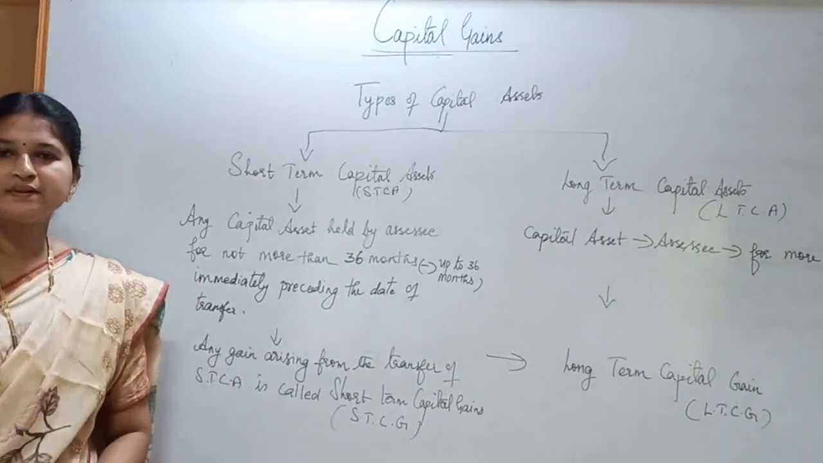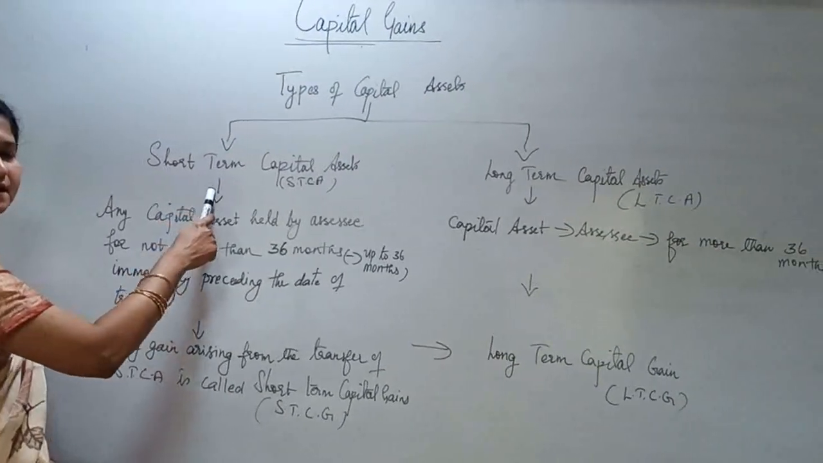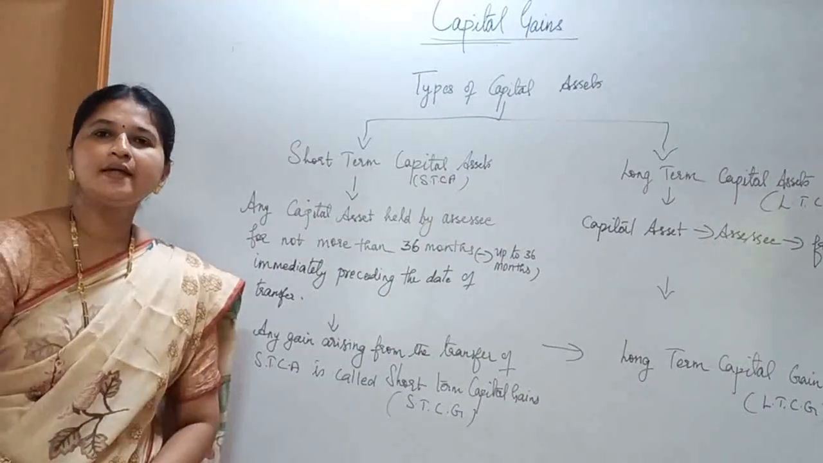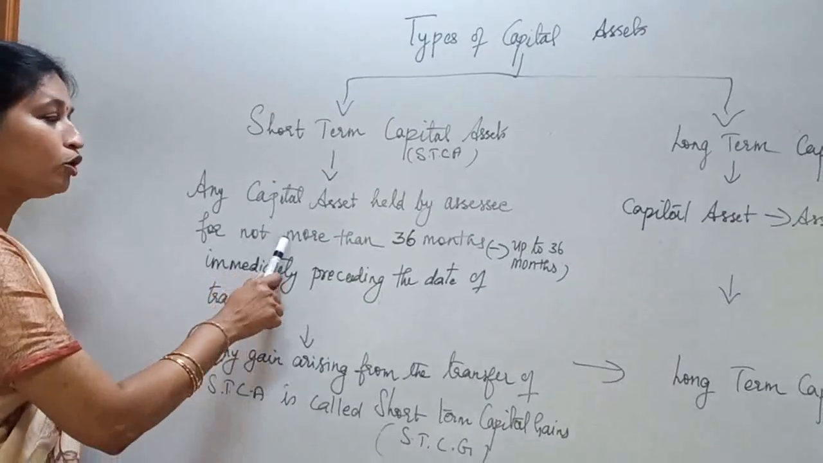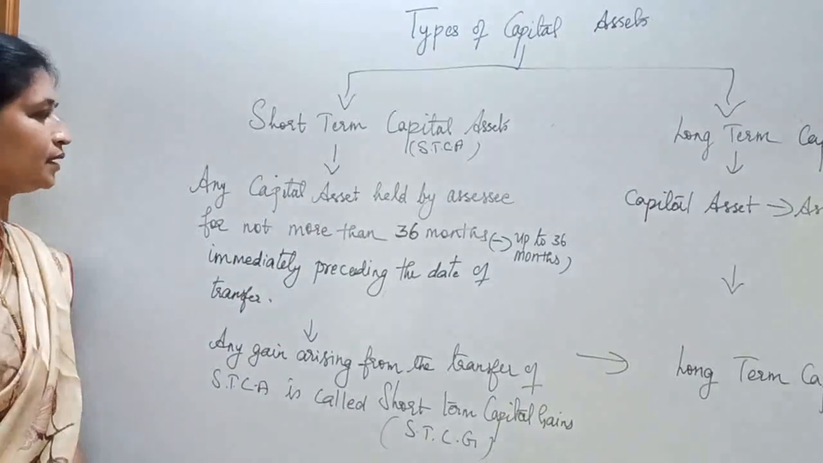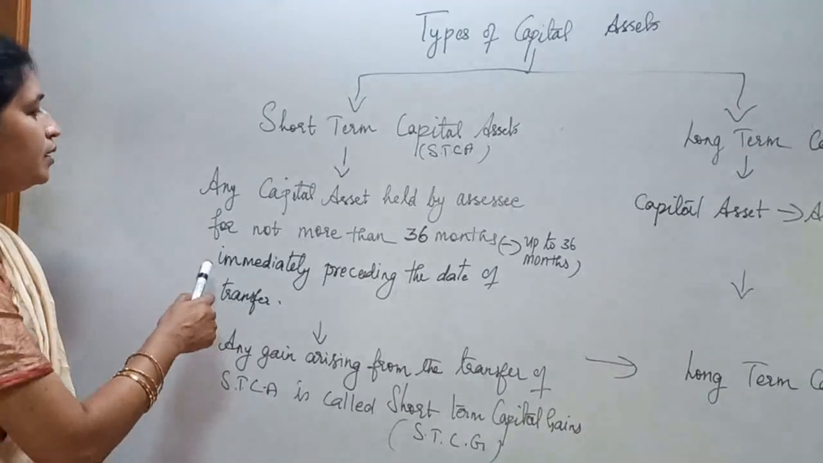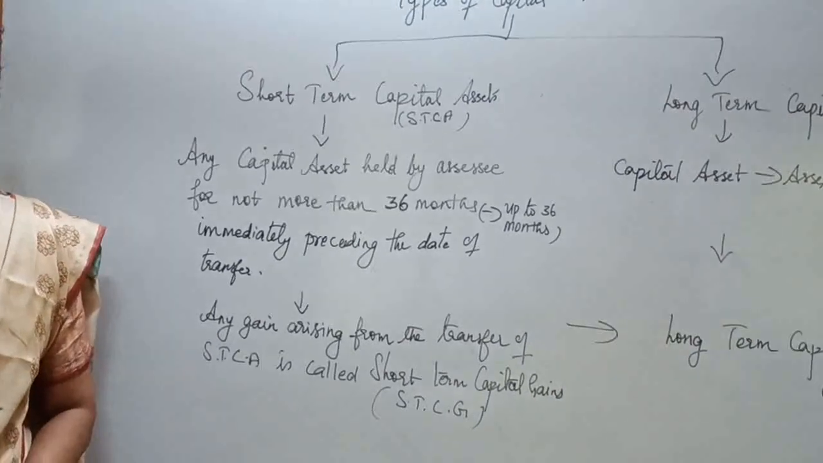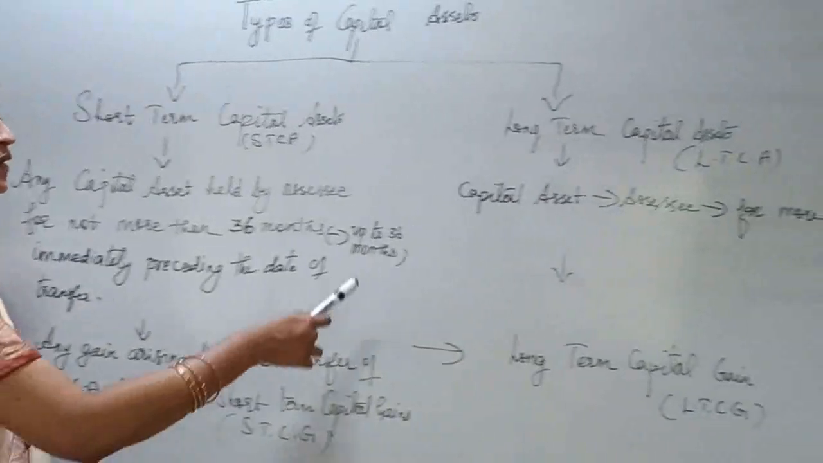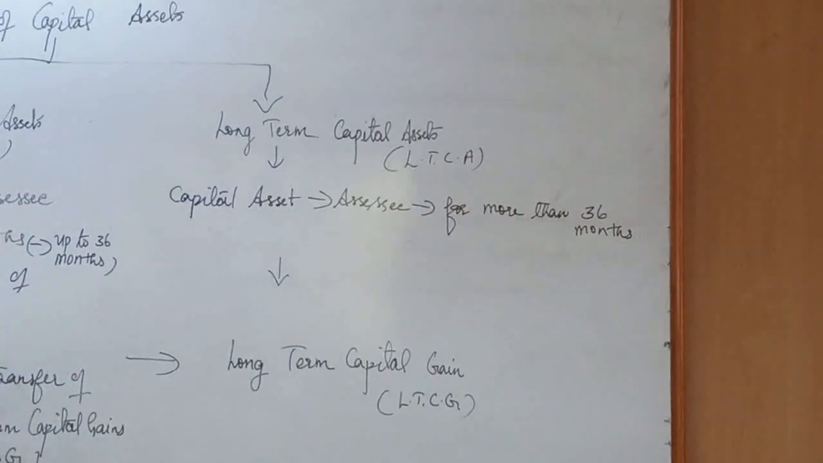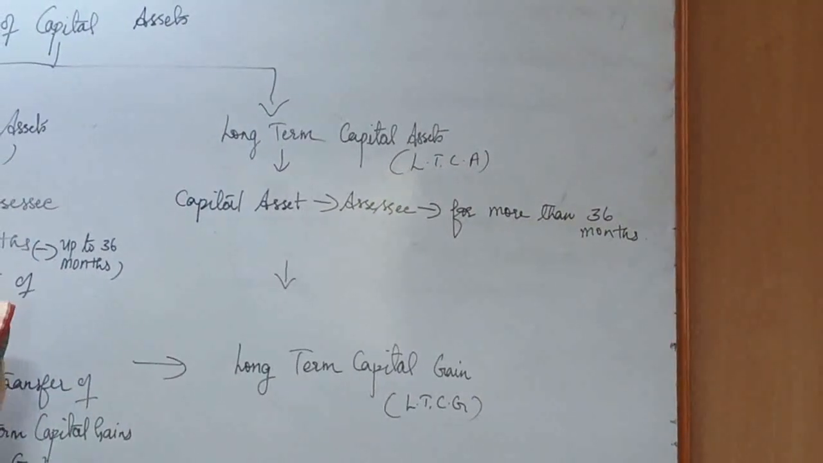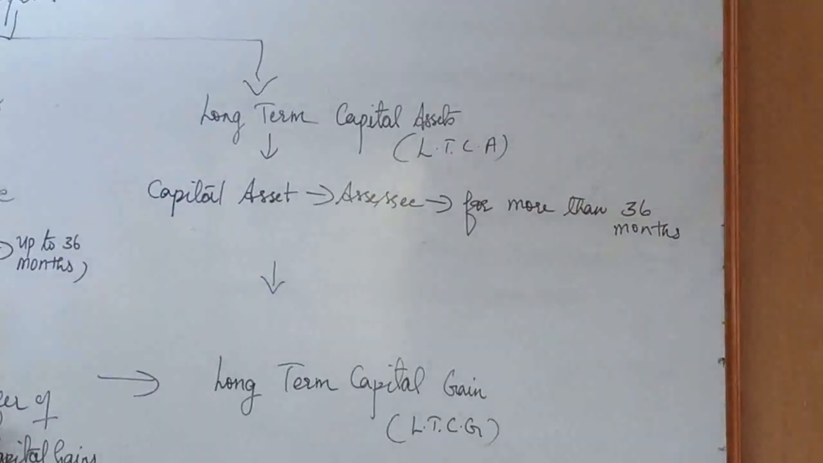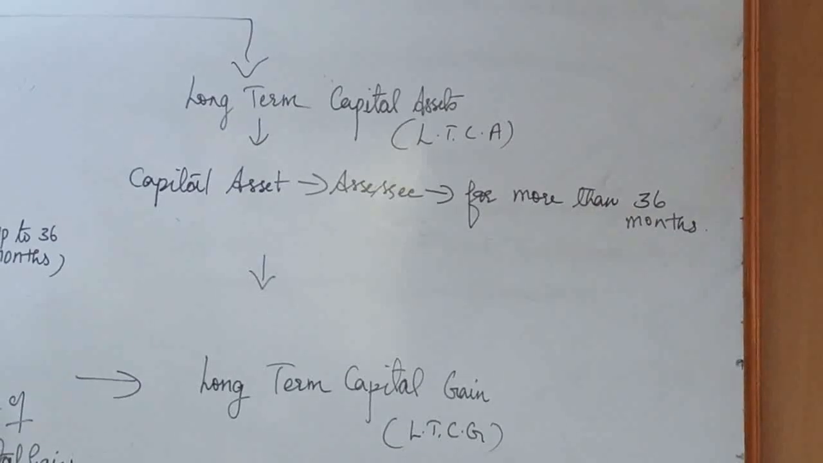Types of capital assets. There are two types of capital assets. They are short-term capital assets and long-term capital assets. Any capital asset held by an assessee for not more than 36 months, that is up to 36 months, immediately preceding the date of transfer is called short-term capital asset. Whereas regarding long-term capital asset, any capital asset held by an assessee for more than 36 months immediately preceding the date of transfer is called long-term capital asset.